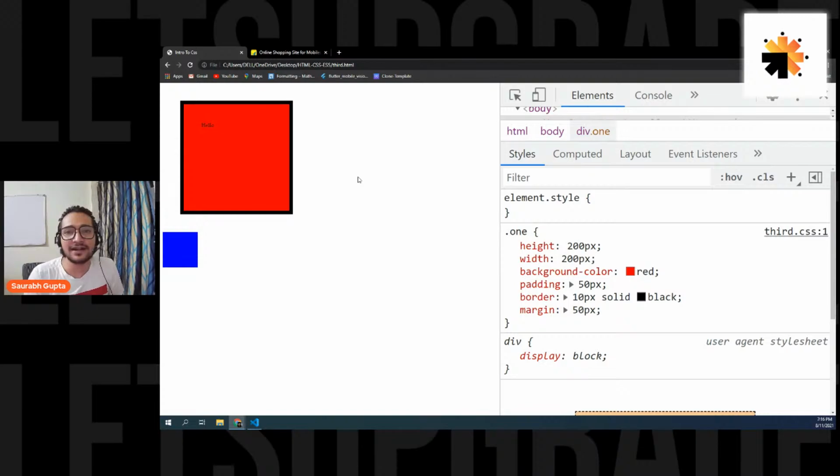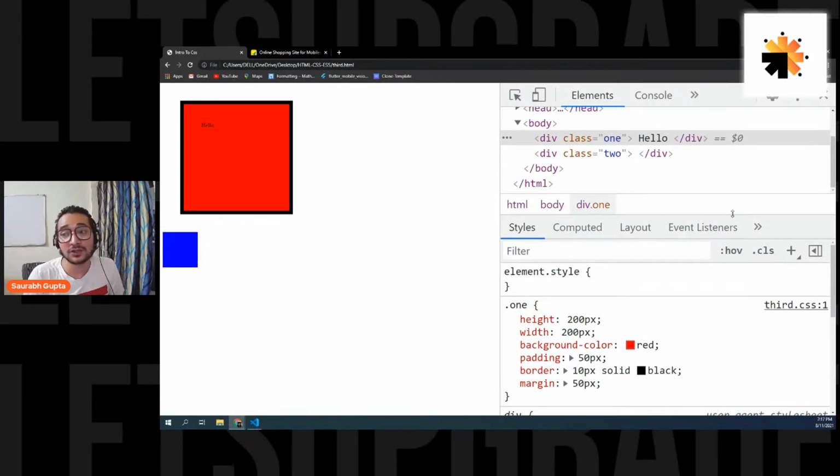is not going here. It's going down. There's a lot of space on the right side, but still the blue element is going down and not on the right side. Why is that happening? Let's see that as well. Now, this is one thing where people get confused a lot. So let's see what is happening.